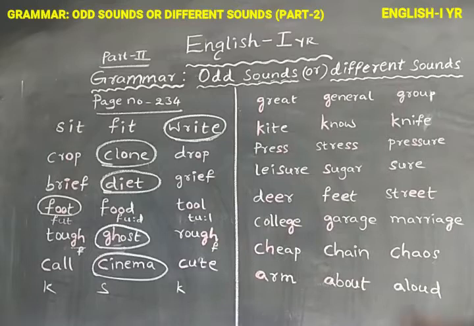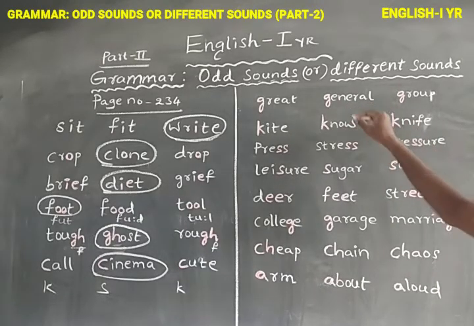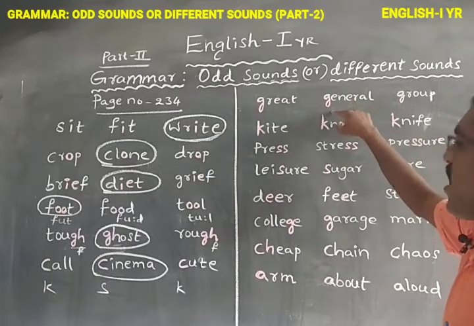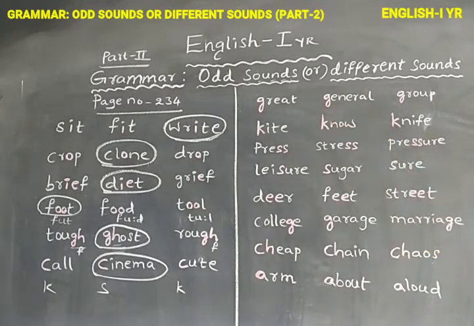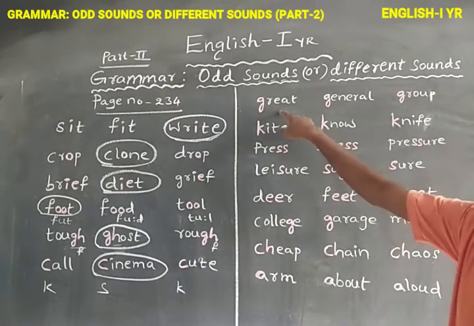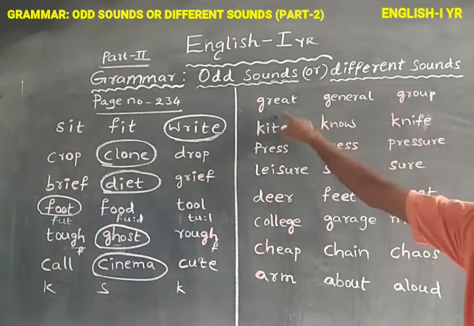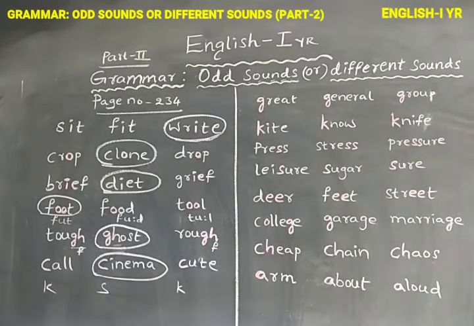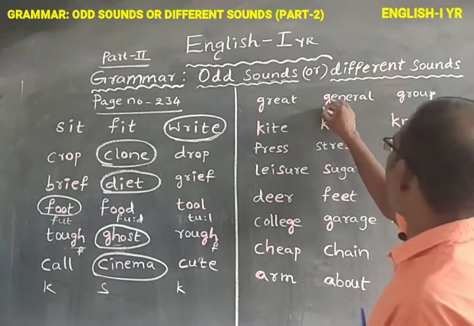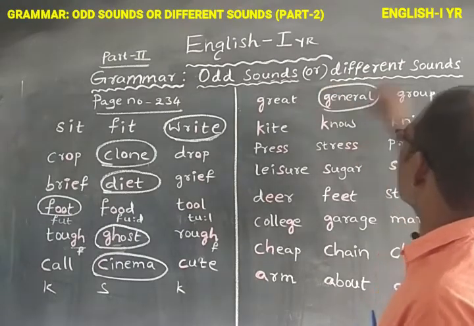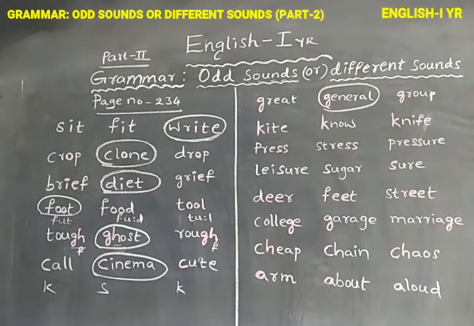In general, G makes the ja sound. In group, G makes the ga sound. Great and group are similar sounds. General is the different sound. Understand?